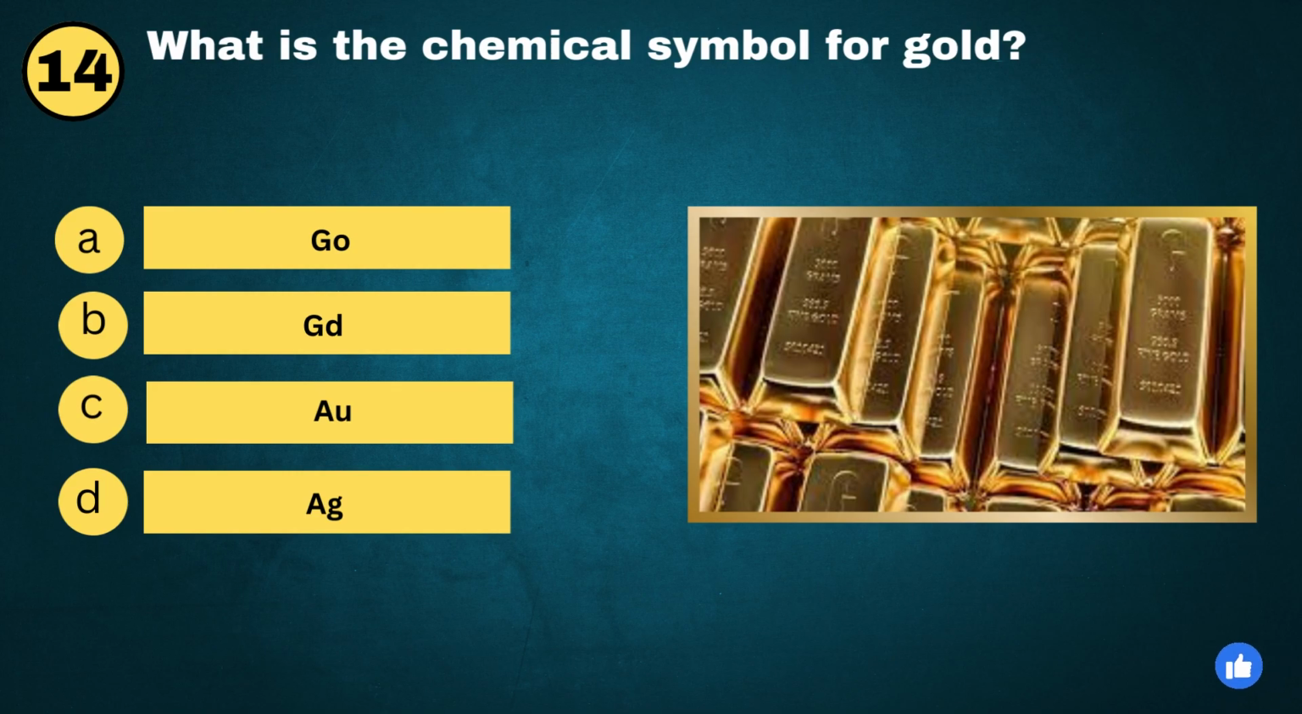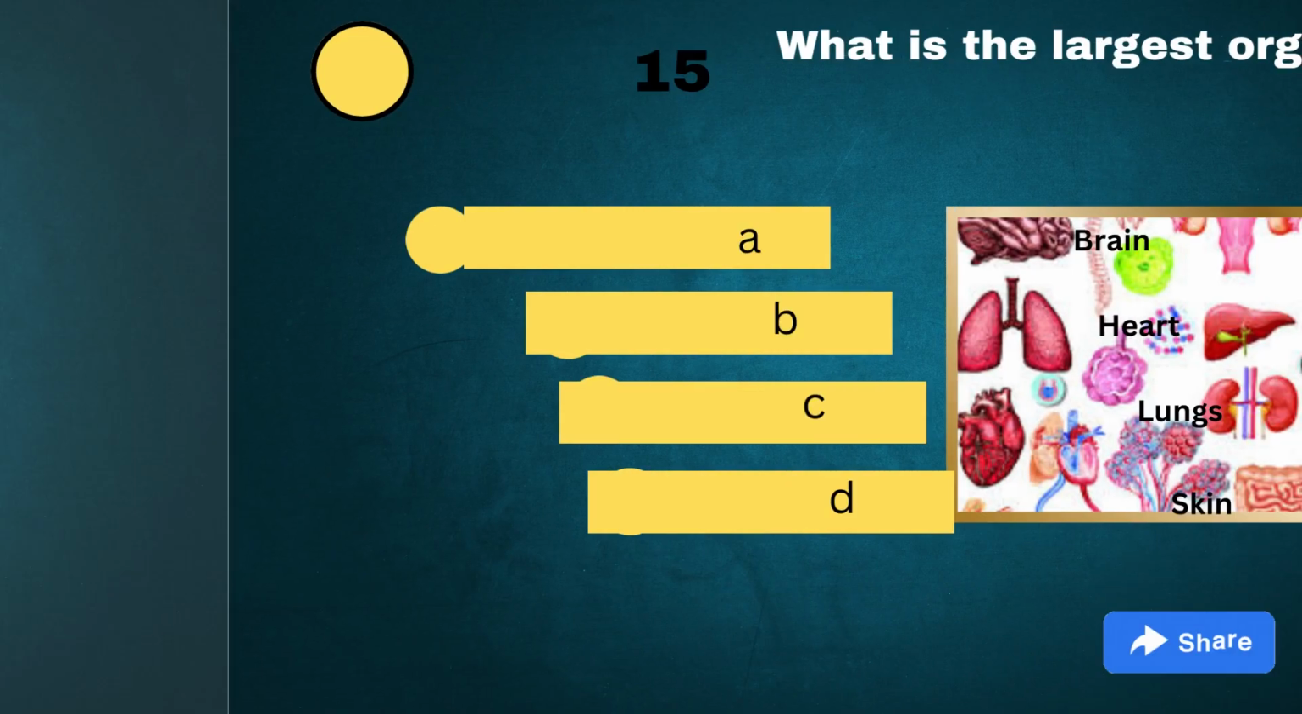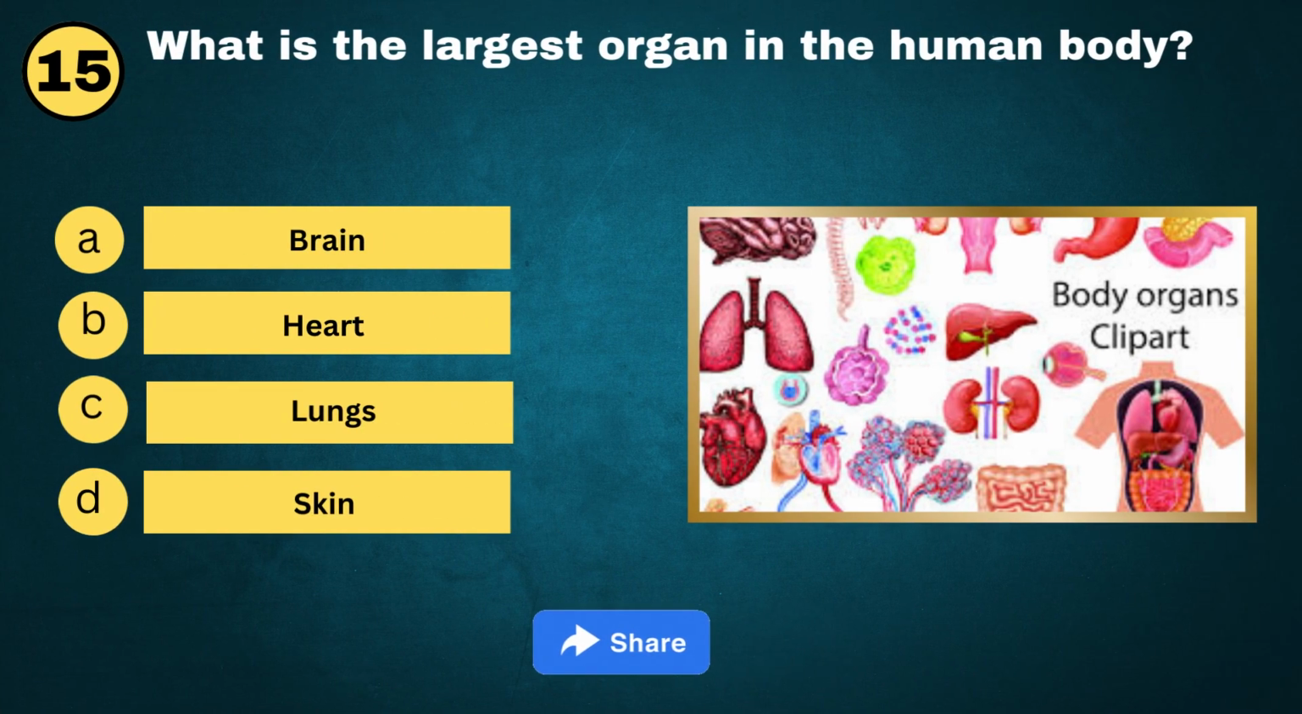Question No. 14. What is the chemical symbol for gold? A. Go. B. GD. C. AU. D. AG. And the answer is C. AU.